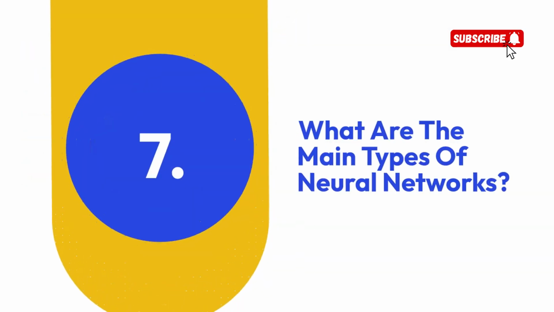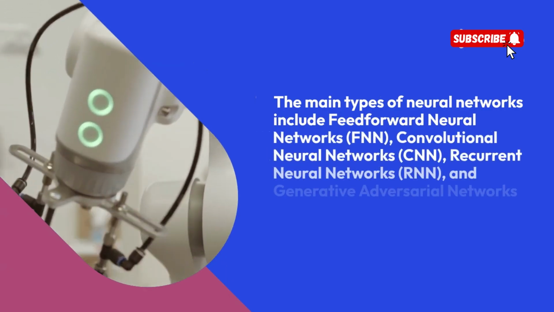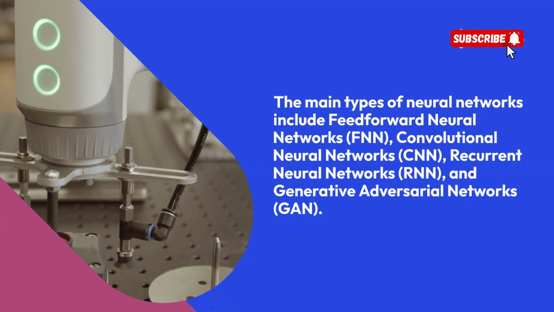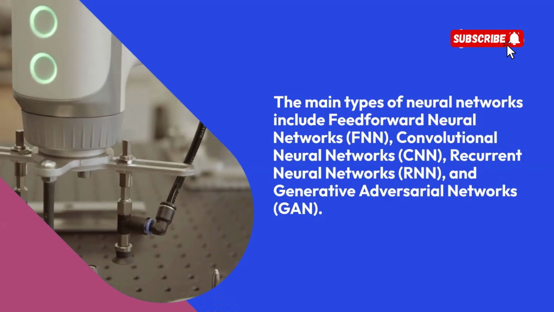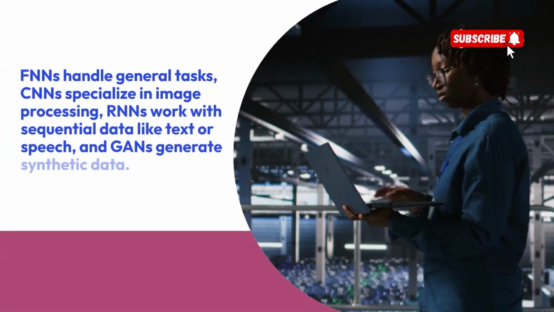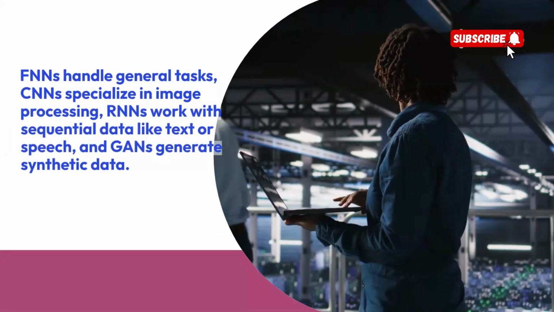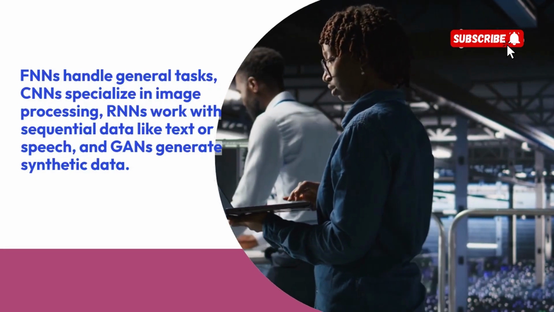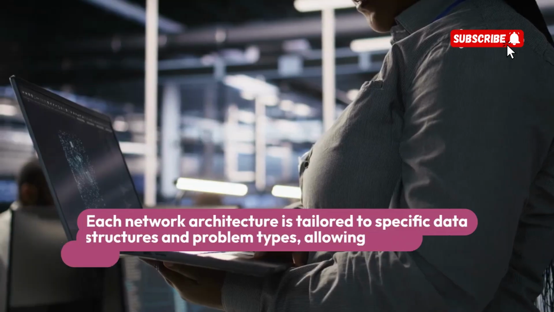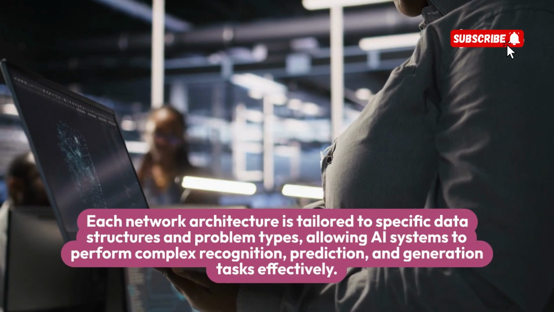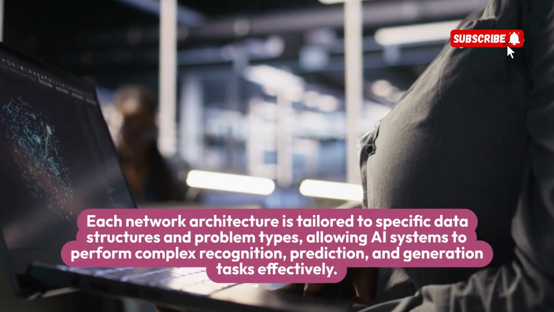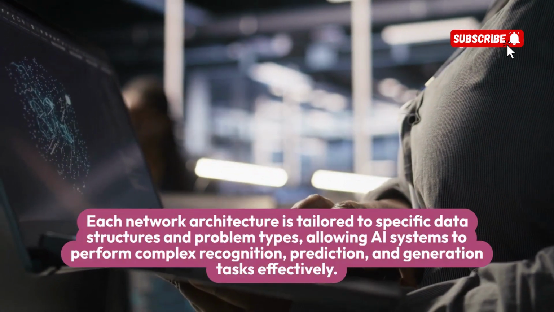7. What are the main types of neural networks? The main types of neural networks include feed-forward neural networks, FNN, convolutional neural networks, CNN, recurrent neural networks, RNN, and generative adversarial networks, GAN. FNNs handle general tasks. CNNs specialize in image processing. RNNs work with sequential data like text or speech. And GANs generate synthetic data. Each network architecture is tailored to specific data structures and problem types, allowing AI systems to perform complex recognition, prediction, and generation tasks effectively.